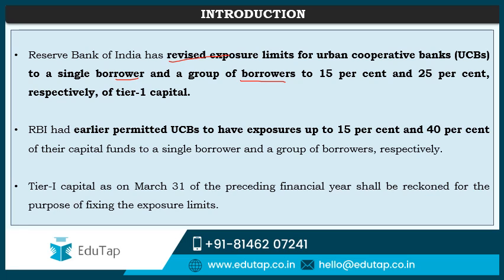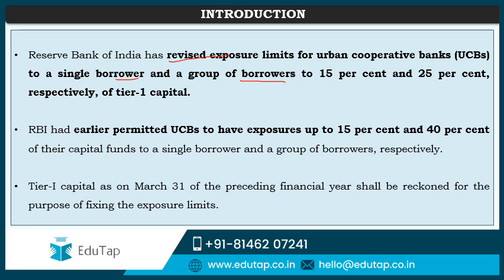RBI wants that urban cooperative banks should not grant a large amount of loans to a single entity or to a group of connected parties, so that the loan portfolio of the UCBs is rather diversified. So it has been decided that the limit with regard to a single borrower is going to be 15% of the tier 1 capital, and with regard to a group of borrowers it is going to be 25% of the tier 1 capital.